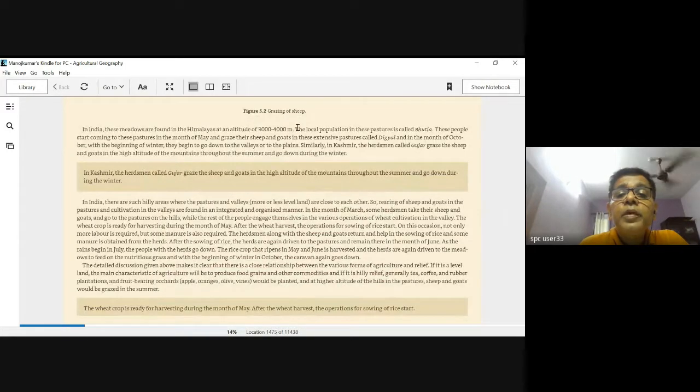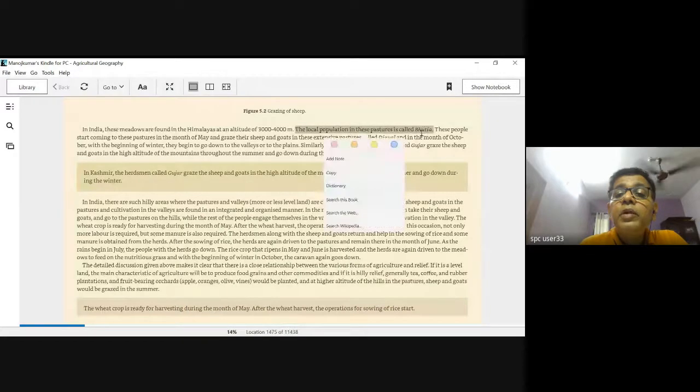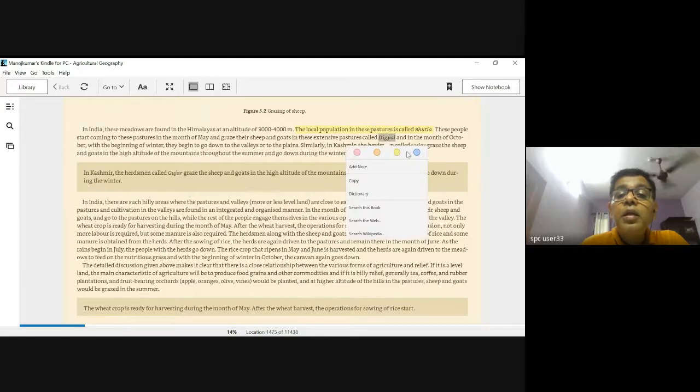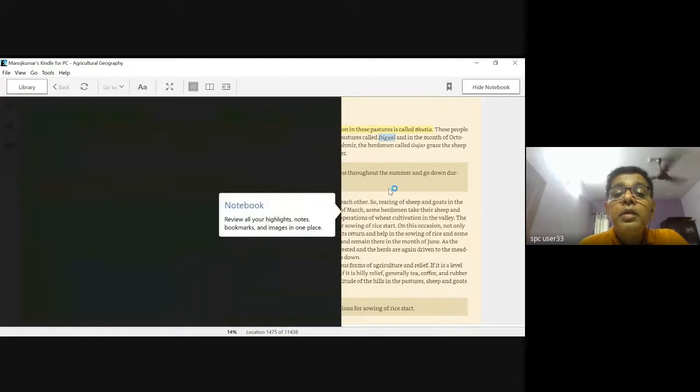The local population in these parts is called Bhutia. They come to these pastures in May and graze their sheep, goat, etc. in extensive pastures. These pastures are called Digial.